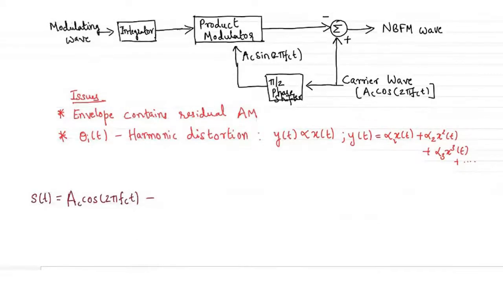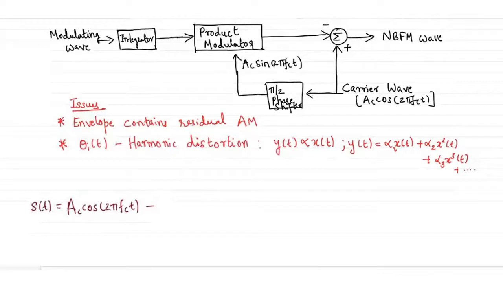So this is the product of two trigonometric functions, which is sine into sine.